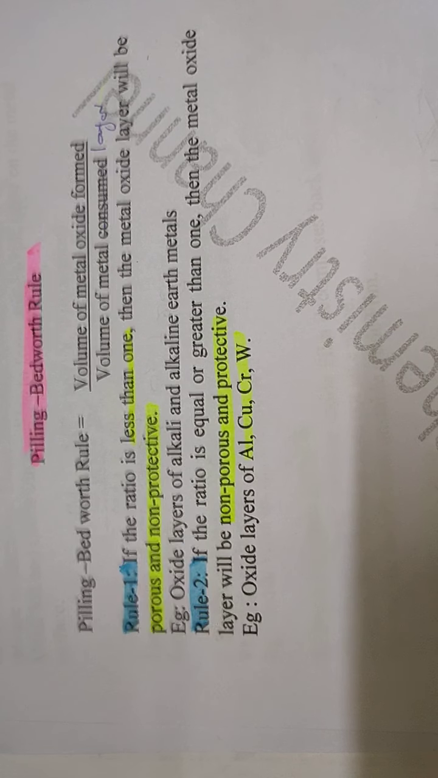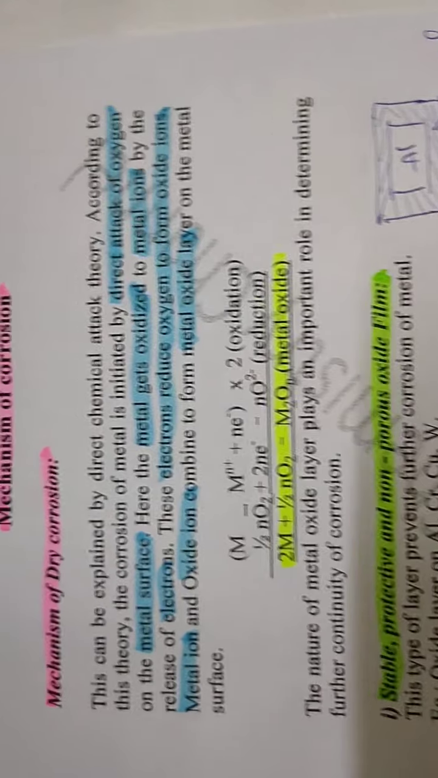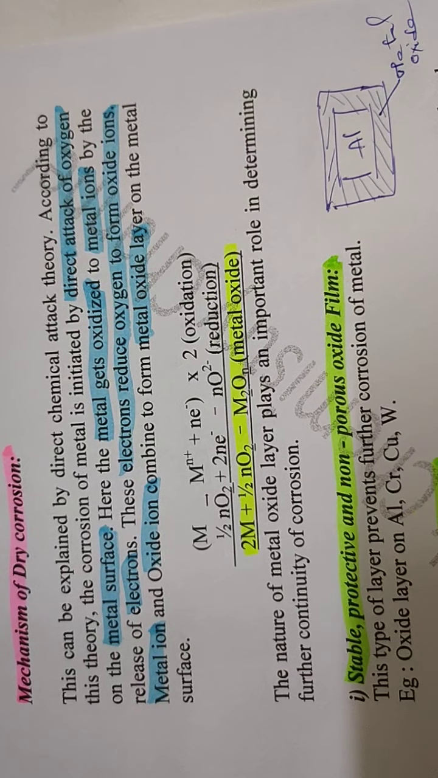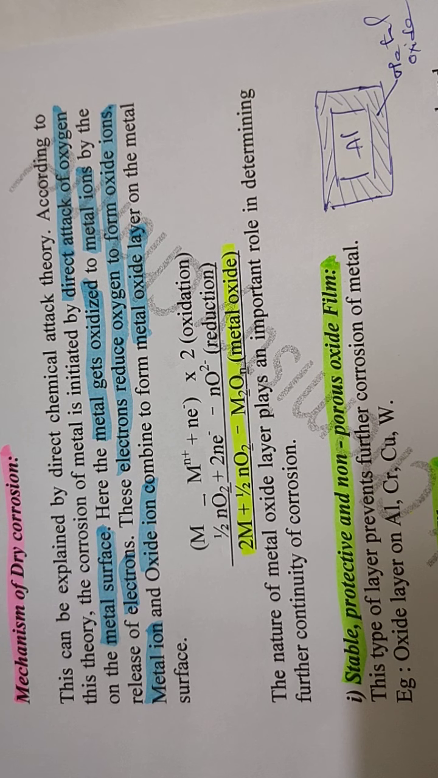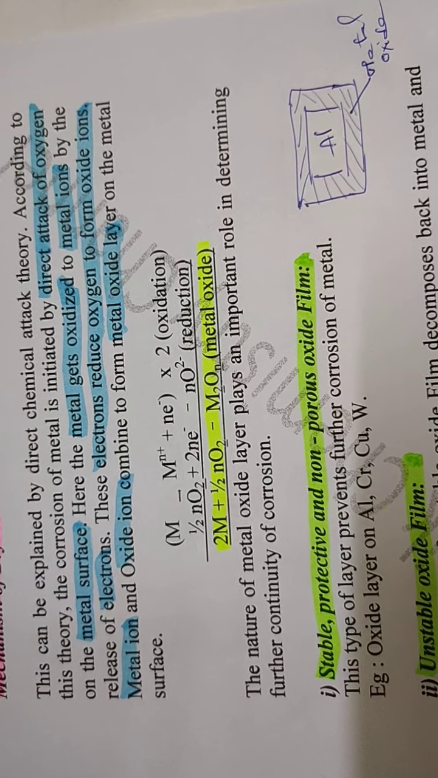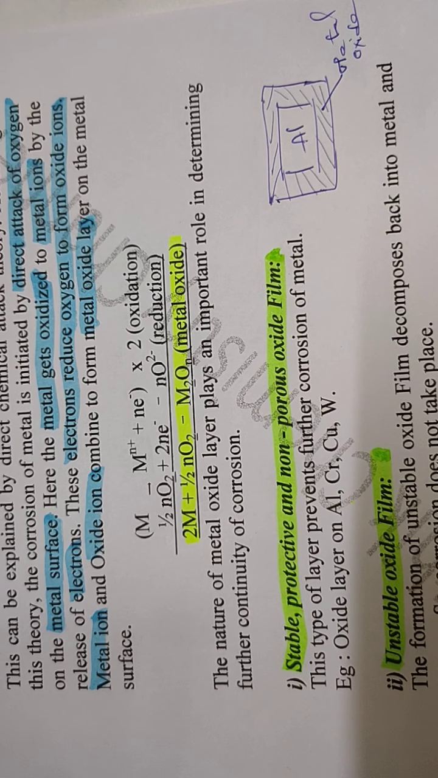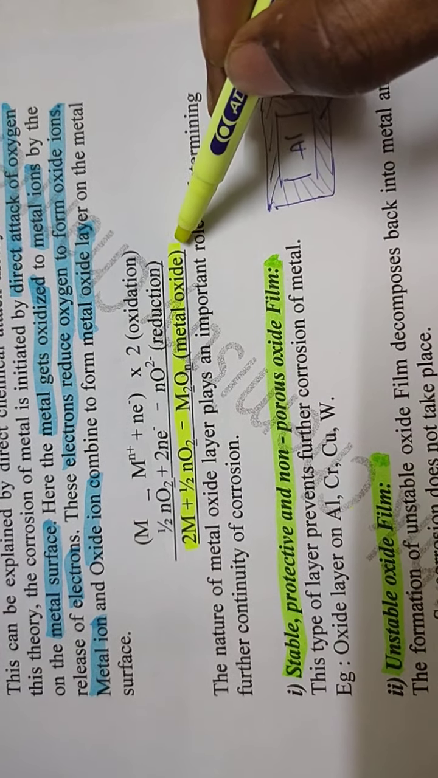Okay students, this is the mechanism of dry corrosion. By the attack of dry oxygen or dry gases on the metal surface, the metal gets oxidized to metal ions by the release of some electrons. The released electrons are utilized for reducing oxygen to form oxide ions. Then the metal ions and oxide ions combine to form a metal oxide film.